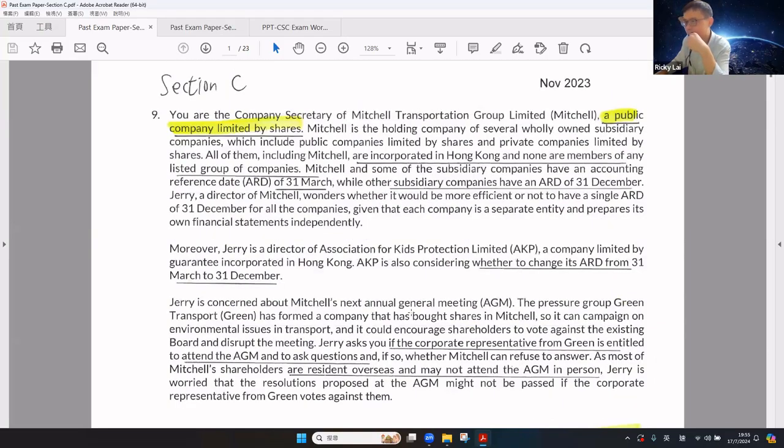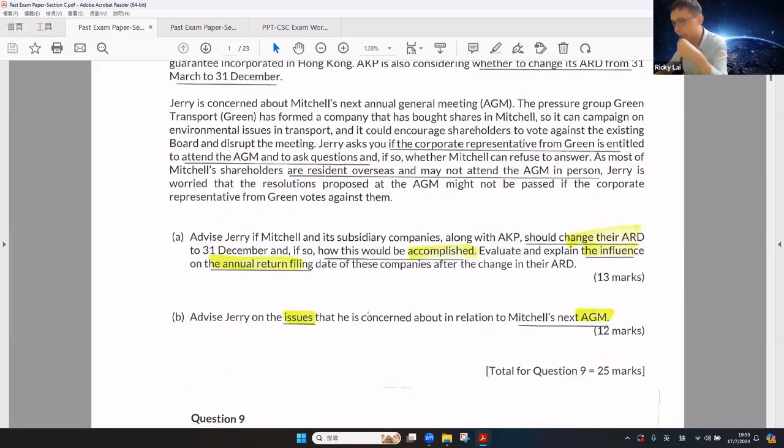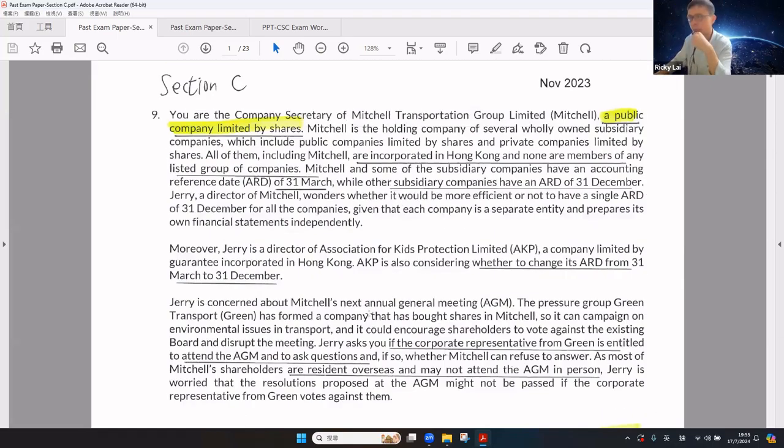Now let's take a look at the background and scenario of the question so that you can link up the information with the question requirements. What is the type of the company? That is a public company limited by shares. Remember, public company. The company is the holding company of some subsidiaries, which include public companies and private companies.